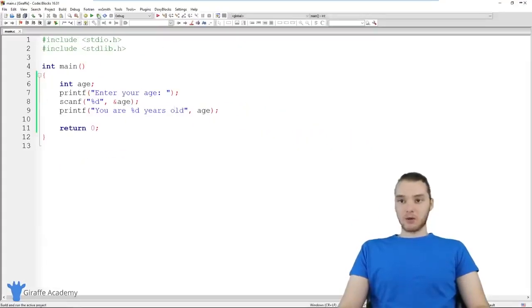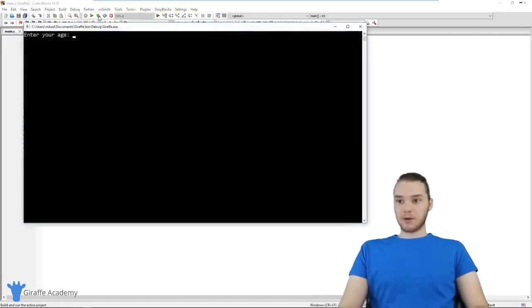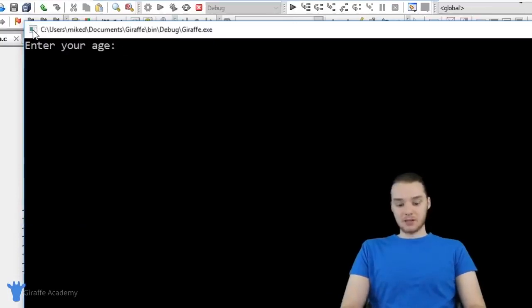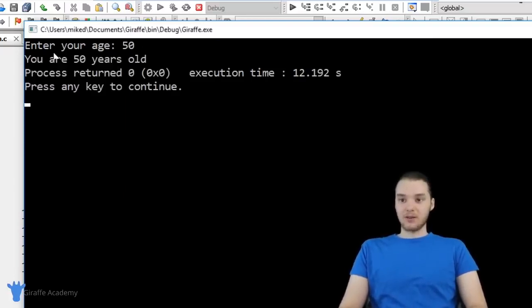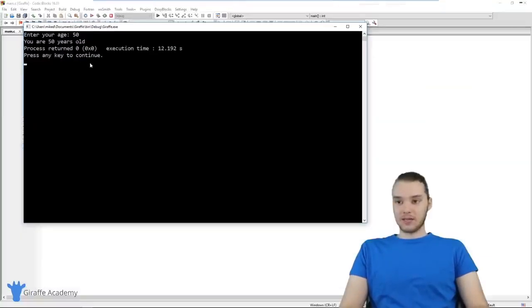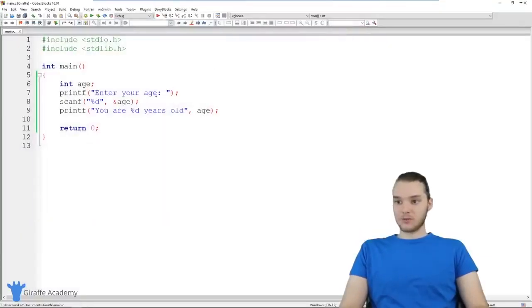So let's go ahead and run this program and we'll see how we did. So I'm gonna run the program. And it says enter your age. So let's say someone is 50. When I click enter, it's gonna take that value, it's gonna take that integer that we entered, 50, store it inside of that age variable and print it out. You'll see over here it says you are 50 years old. So that's how we can get an integer from the user.